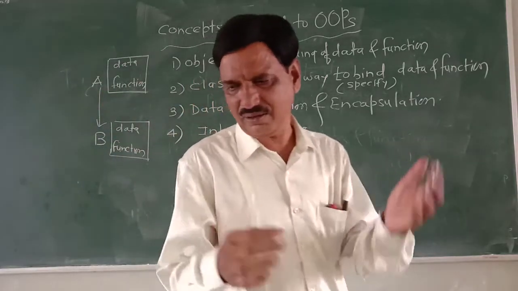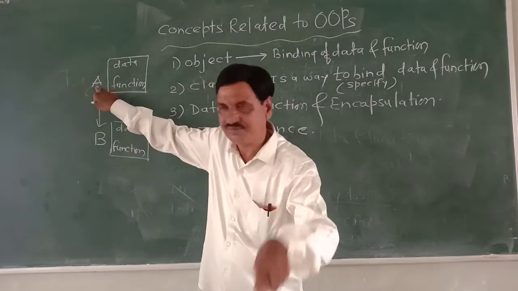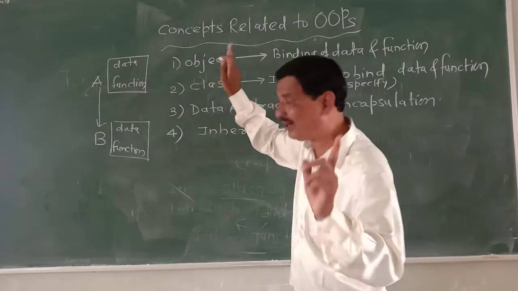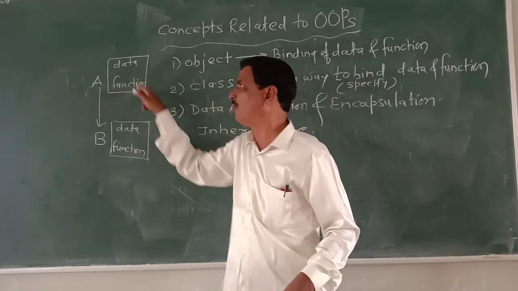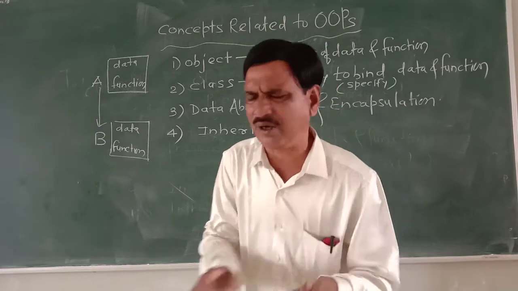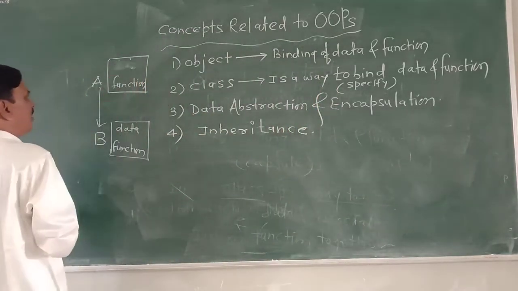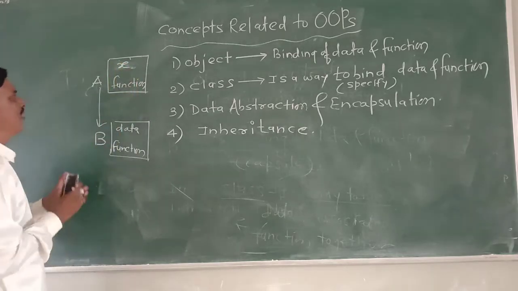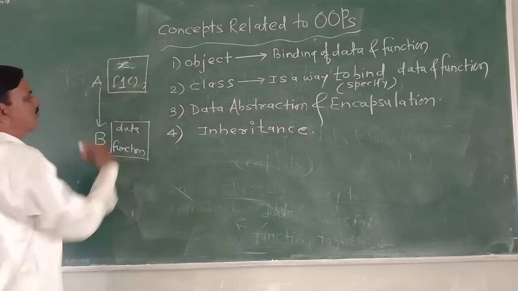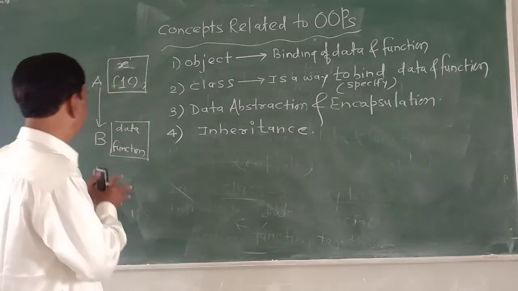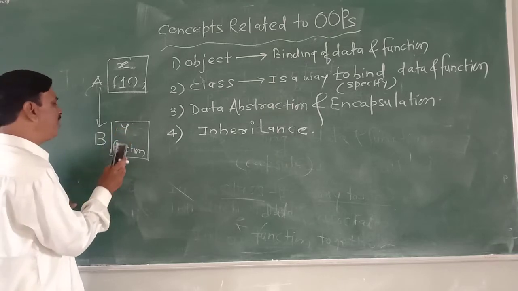Now you can ask, sir, what is A? An object. What is an object? Binding of data and function. Hence A is the object having data and function. For the time being we will consider data is X, function is F1. And in the object B, data is Y and function is F2.